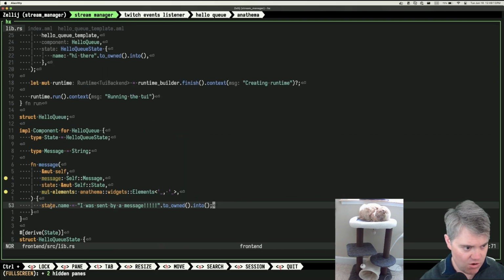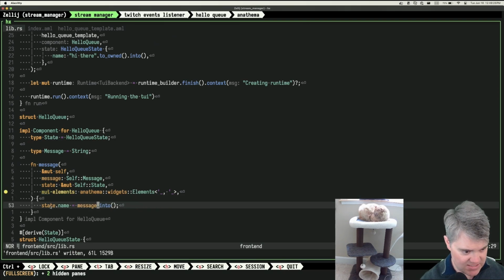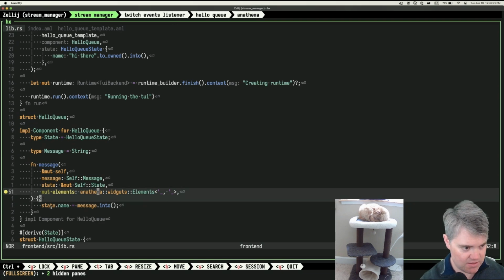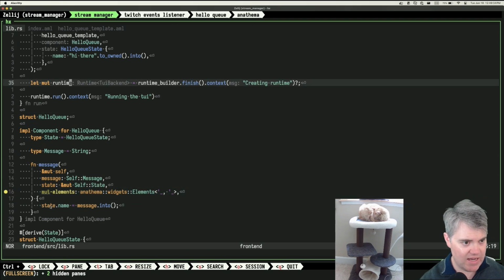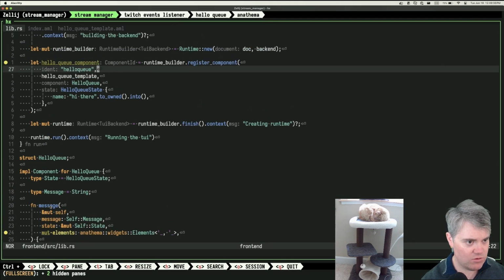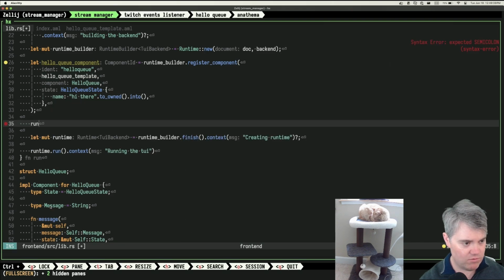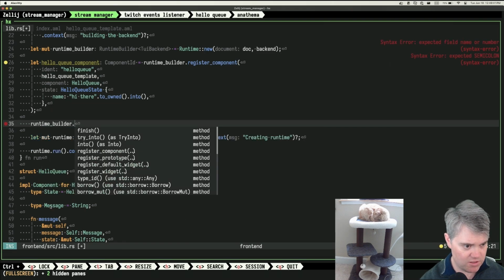Okay. And now all I need to do, actually, you know what? I don't want to do that here. I just want this to be the message. We just message into to set that. Okay. We have this runtime. It's probably the runtime builder stuff, right? So I want runtime builder.